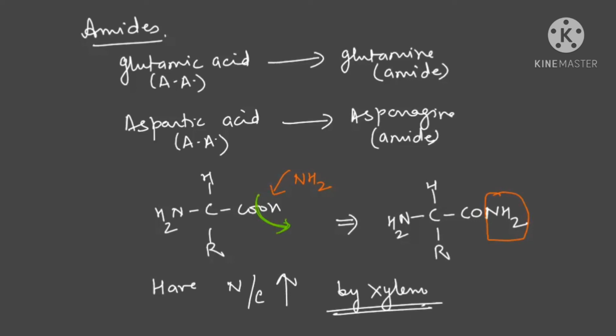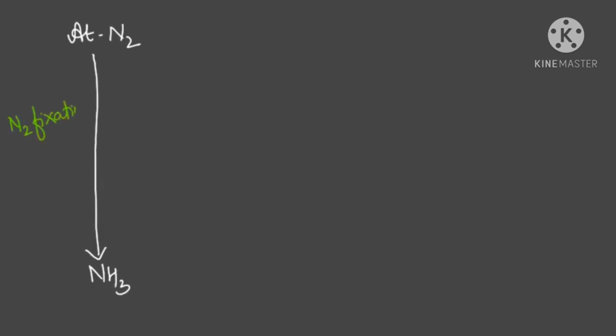So I hope up till here your topic is clear to you. The first, nitrogen fixation, we started with the electrical, industrial and biological nitrogen fixation. Now the plants have taken it. Now we have to study the other processes like ammonification, nitrification, denitrification. I will make one cycle so that it will be easy for you to understand. See, this is atmospheric nitrogen, which is converted into ammonia by nitrogen fixation, which can be by three different methods we have already discussed.